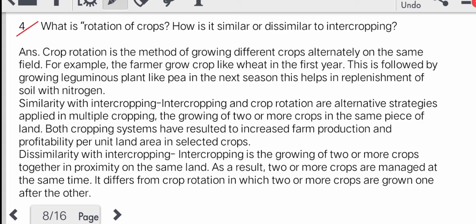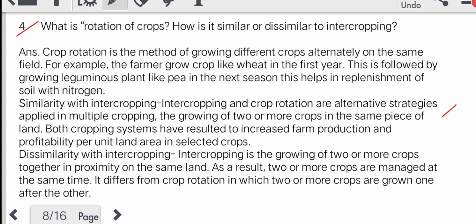Similarity with intercropping: intercropping and crop rotation are alternative strategies applied in multicropping, the growing of two or more crops in the same piece of land. Both cropping systems have resulted in increased farm production and profitability per unit land area in selected crops. Dissimilarities with intercropping: intercropping is the growing of two or more crops together in proximity on the same land. As a result, two or more crops are managed at the same time.